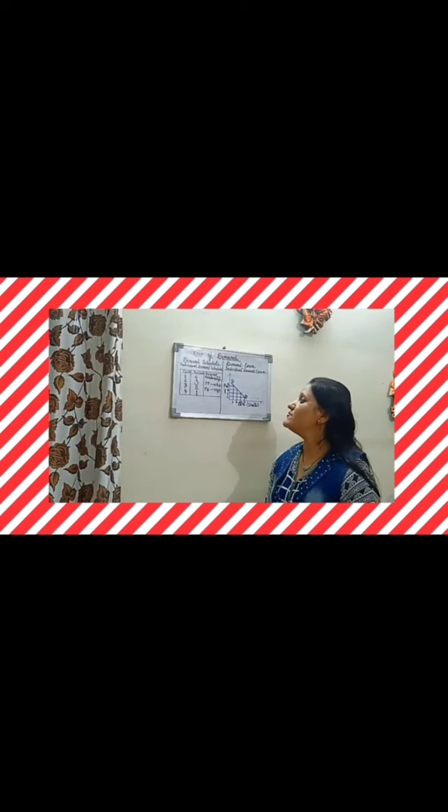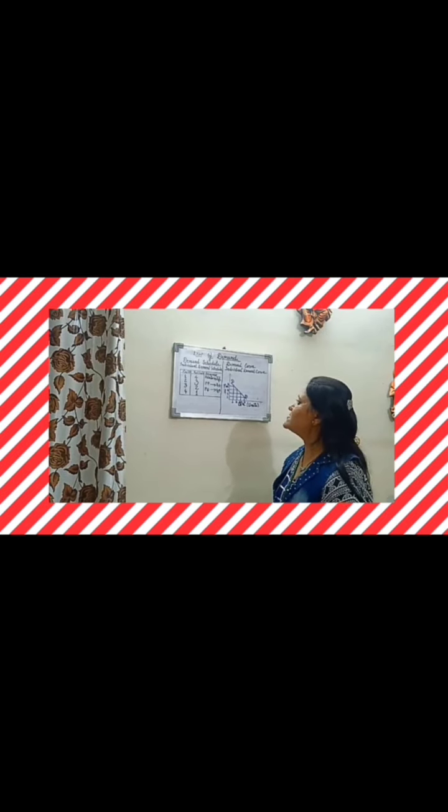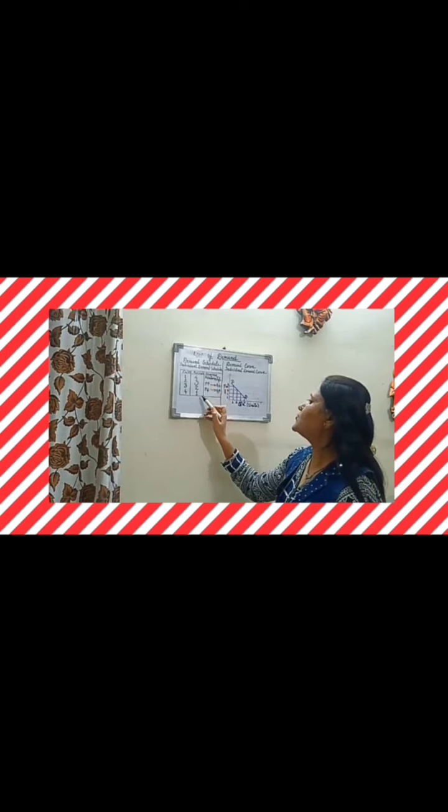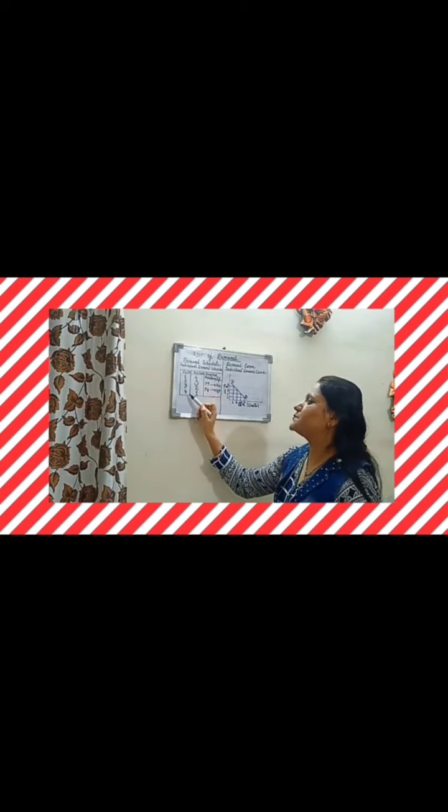Individual demand schedule is a table showing the different quantities of a commodity that an individual consumer is ready to buy at different prices of a commodity.